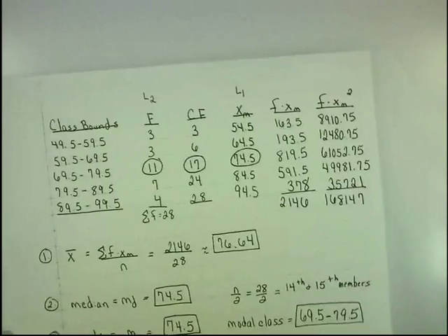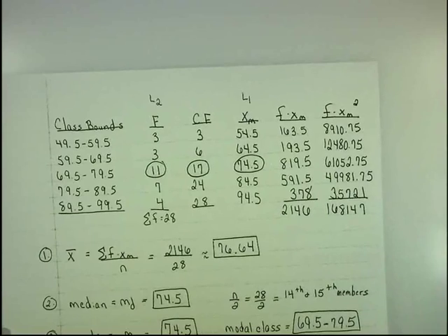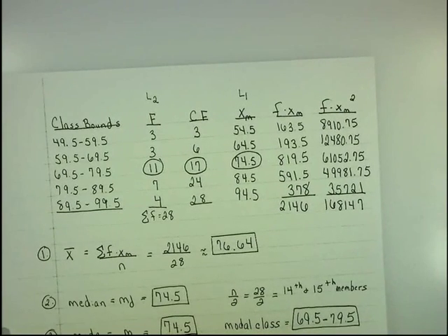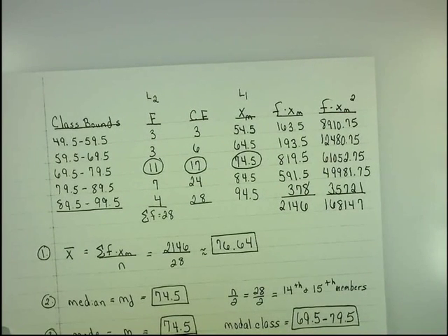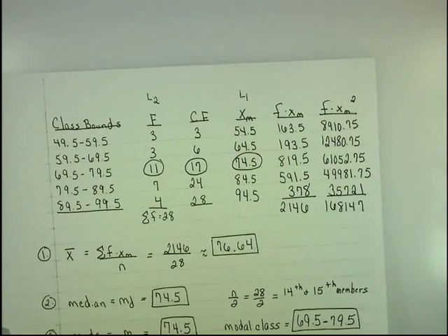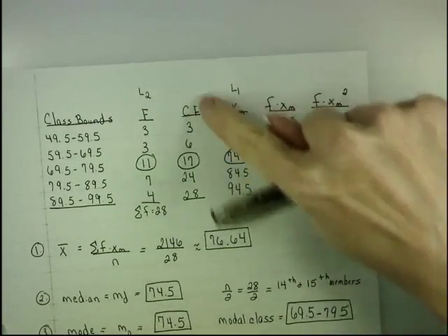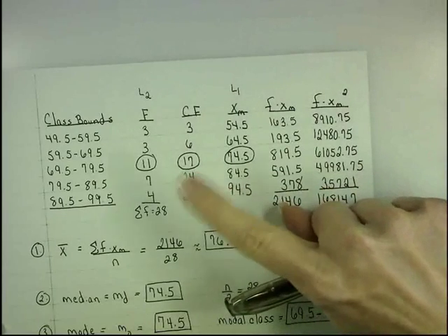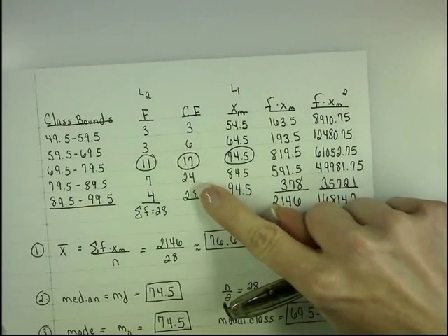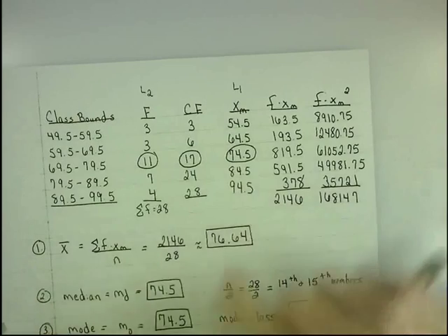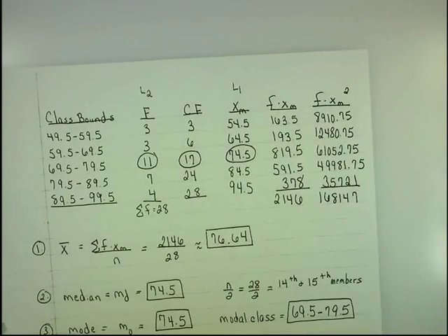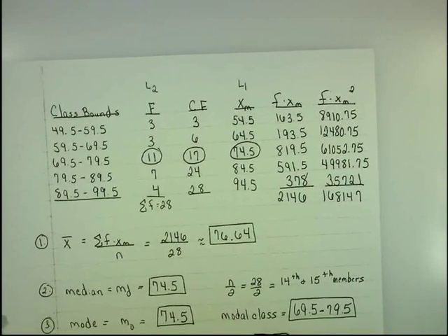to that particular worksheet, but I just want you to see what kind of columns would need to be constructed if you're going to calculate the mean, median, mode, mid-range, range, variance, and standard deviation by hand. Very, very important. One more time, the cumulative frequency column is needed for the median. You are going to see today with measurements of position that you also need the cumulative frequency column for measurements of position. So you have to have it.